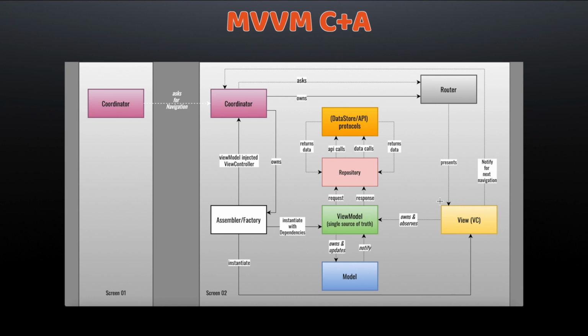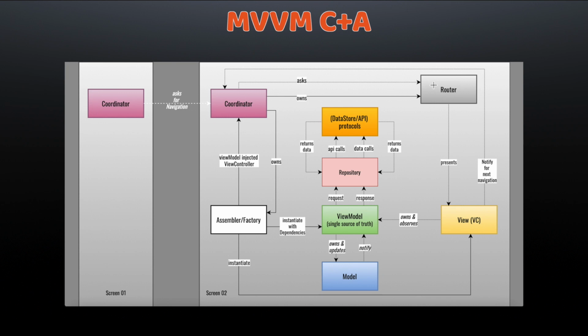And for that we have introduced one more new layer, the assembler or factory. The overall role of the assembler or factory is to provide a centralized place to supply all the dependencies in MVVM C+A architecture. If you look into the control flow, the assembler or factory creates the view controller object, injects the view model object into the view controller, and supplies this package to the coordinator, and the coordinator asks the router to perform the navigation.